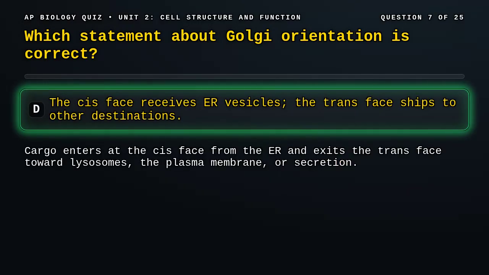Correct answer, D. Vesicles from the ER fuse with the cis Golgi. Processed cargo leaves the trans Golgi for lysosomes, the plasma membrane, or secretion.